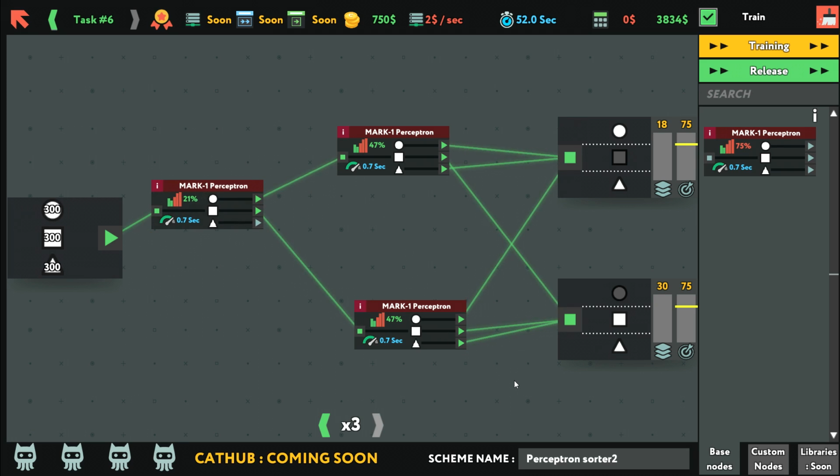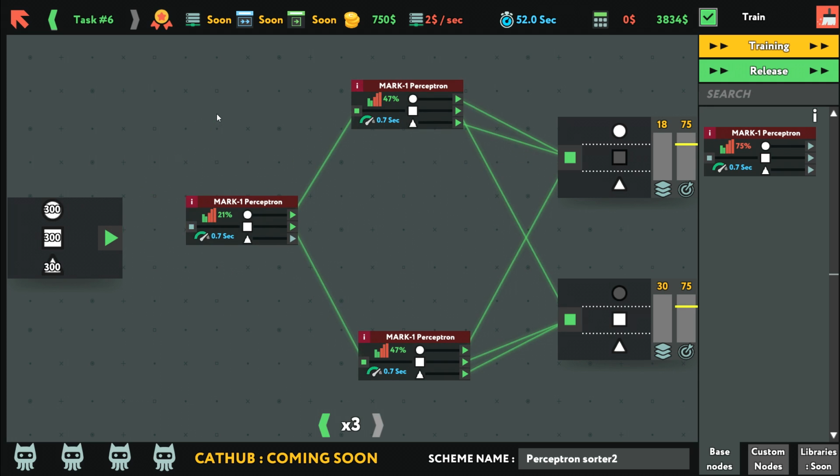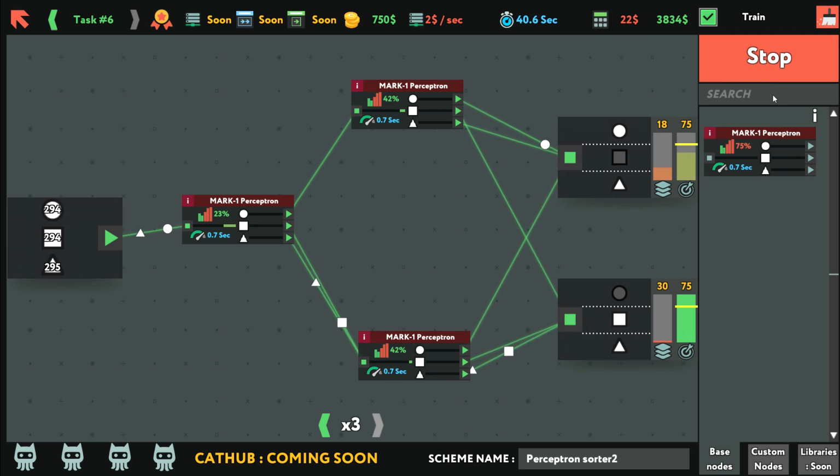I don't know. As far as I can tell, it's not that I'm failing to sort the squares and circles, it's just that the triangles are all going to one of them and not the other one, and that makes it not fill up the other one in time, and then I lose. But I can't split the triangle signal as far as I can tell. It will always go to one place. And these ones also only output in one direction, so I have no other tools here, so I can't split the triangle to make it go somewhere else. And so I don't know how I'm supposed to solve the problem that's happening right now. The top one fills way faster than the bottom one.